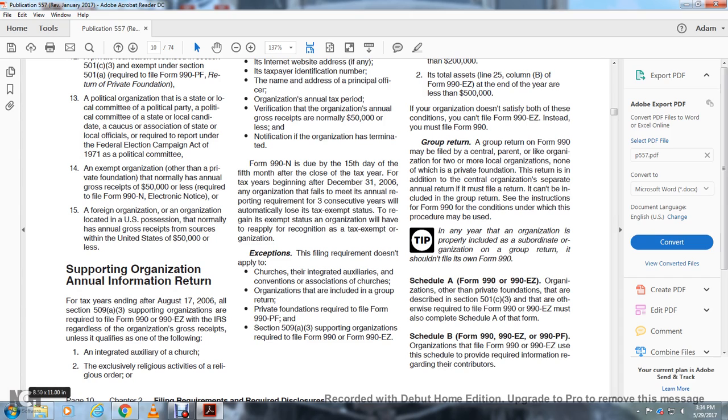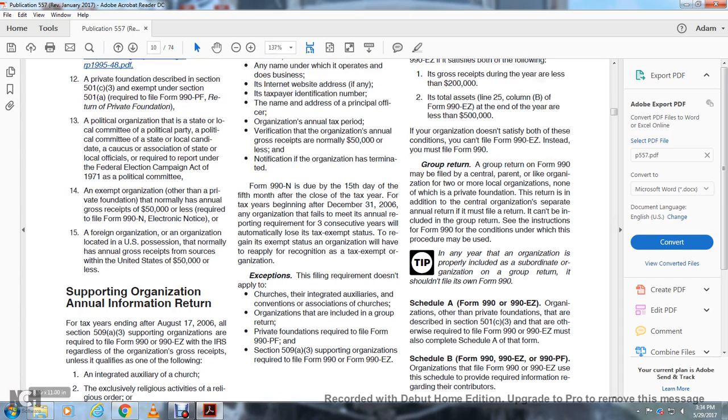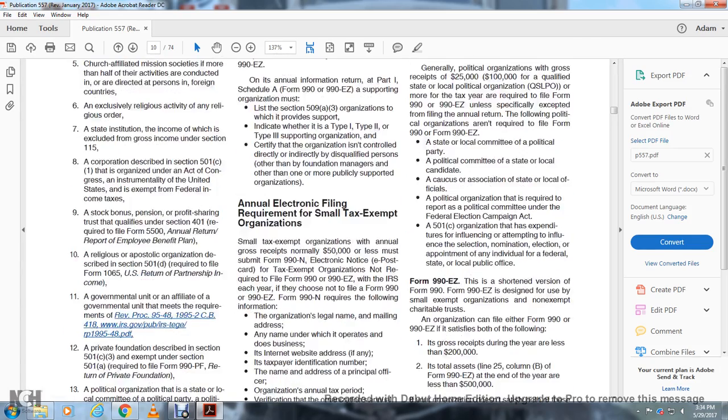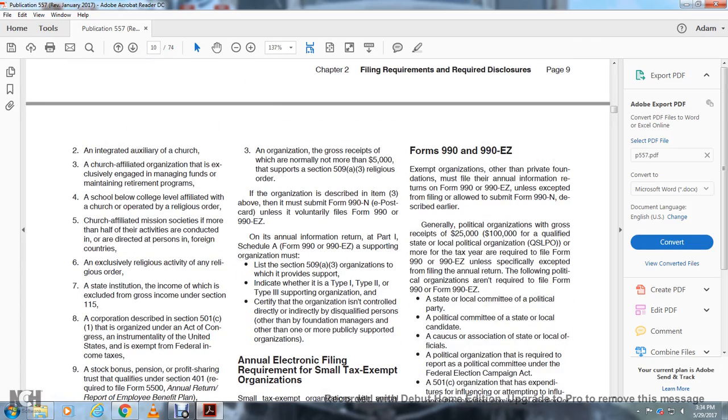organization gross receipts unless it qualifies as one of the following: integrated with auxiliary church, the auxiliary religious activity, the religious order, or 3. An organization gross receipts normally not more than $5,000 supporting with the Section 509A with the religious order. If the organization described in item 3 above then must submit the Form 990E with the postcard unless voluntary files